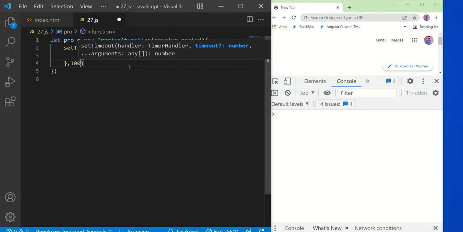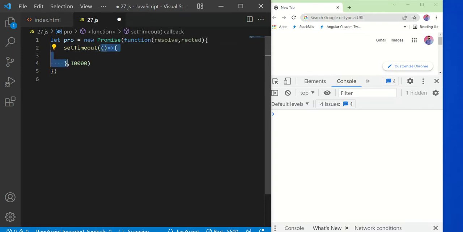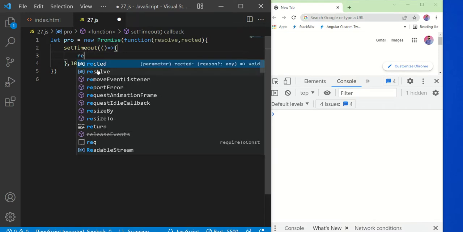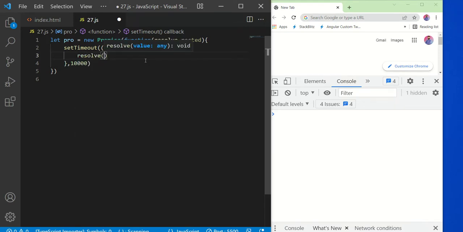Suppose I am providing 10 seconds. If I provide 10 seconds, then after the 10 seconds, this callback will get executed. So here I can resolve. I will write here resolve, or anything.